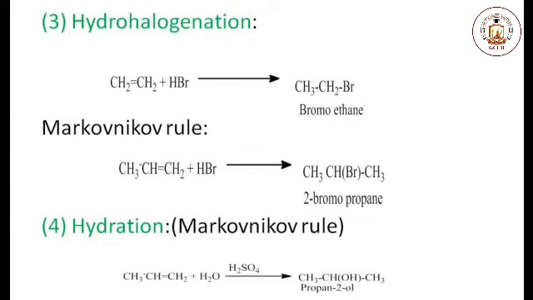While in case of unsymmetrical alkenes, the attachment of the HBr is according to the Markovnikov rule. Markovnikov rule says that the partial positive part of the reagent will attach with that carbon of the double bond which have highest number of the hydrogens. So in this case, when propene is treated with HBr, 2-bromopropane is a major product.